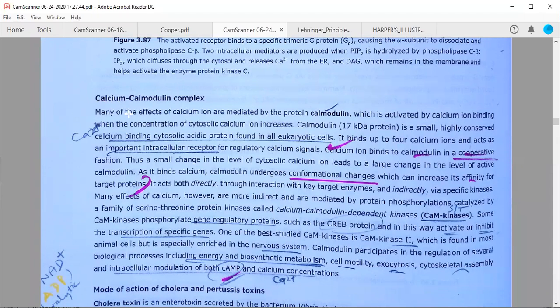Calcium calmodulin complex: many of the effects of the calcium ions are mediated by the protein calmodulin, which is activated by calcium ion binding when the concentration of cytosolic calcium ions increases. How much is it increasing? It is increasing fivefold, to about 0.5 micromolar. You can write it here. Calmodulin, which is a small 17 kilodalton protein, is a small, highly conserved, calcium binding cytosolic acidic protein found in all eukaryotes.